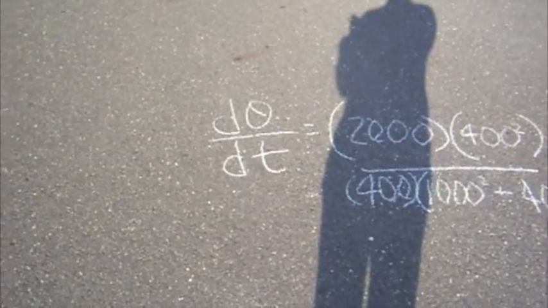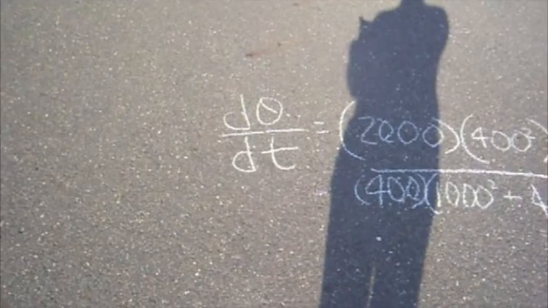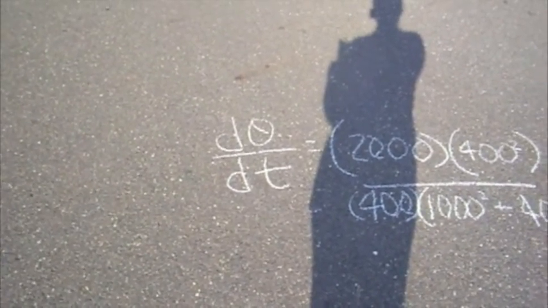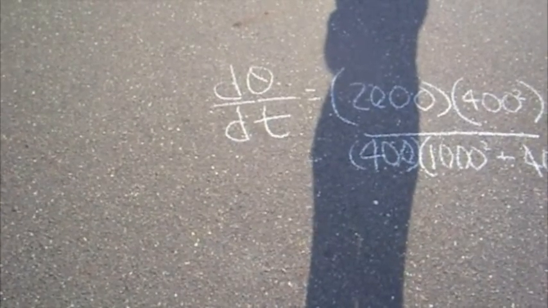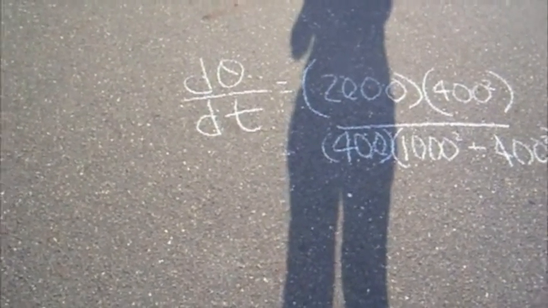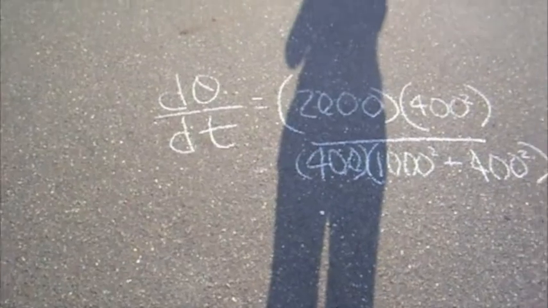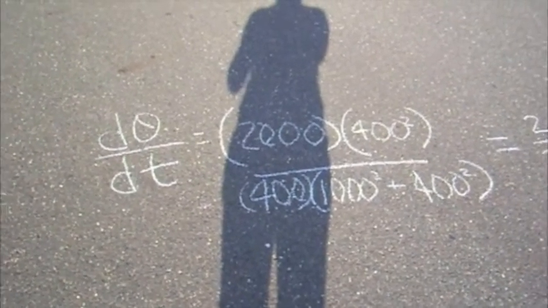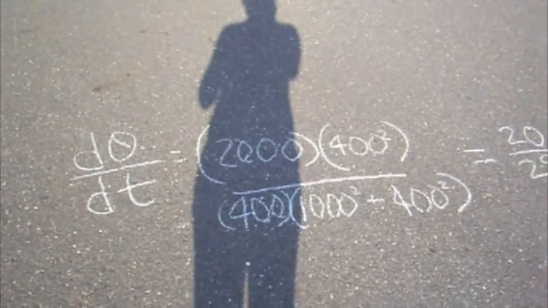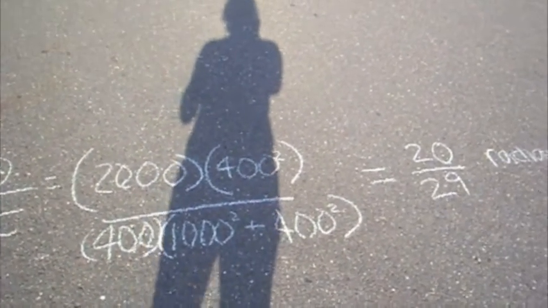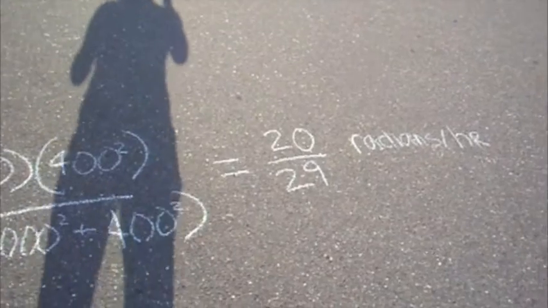We are also given that dx/dt equals 2,000 meters per hour, and so we substitute and compute. You can verify that the result is the following. Derivative of theta over derivative of time equals 2,000 times 400 squared divided by 400 times 1,000 squared plus 400 squared. This equals 20 over 29 radians per hour.